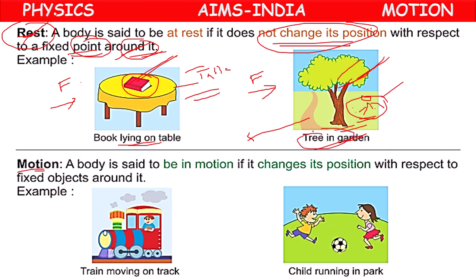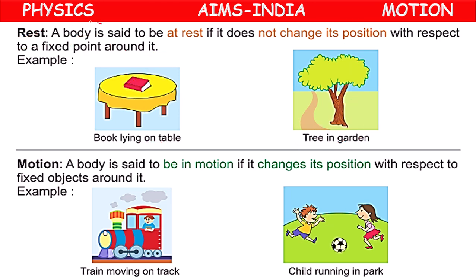So that's why we can tell that it is under rest. Means any object or body will be at rest if it does not change its position with respect to a fixed point. The moving object may move, but this tree position will not move.